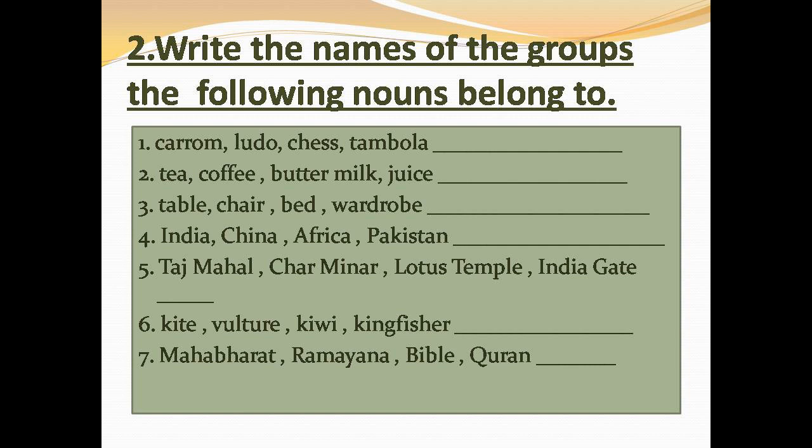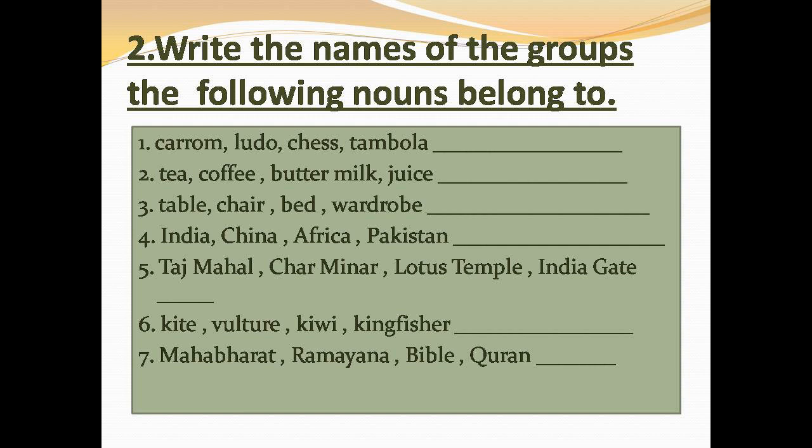Number 2. Tea, coffee, buttermilk and juice. Tea, coffee, buttermilk and juice are beverages. Number 3. Table, chair, bed, wardrobe. Names of furniture. So the answer is furniture. Number 4. India, China, Africa, Pakistan. These are names of countries.